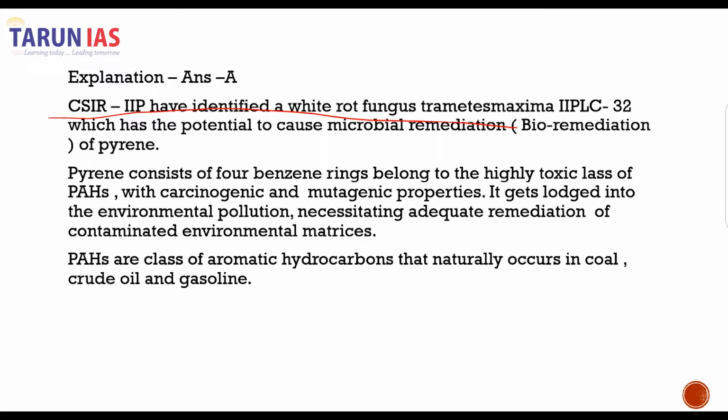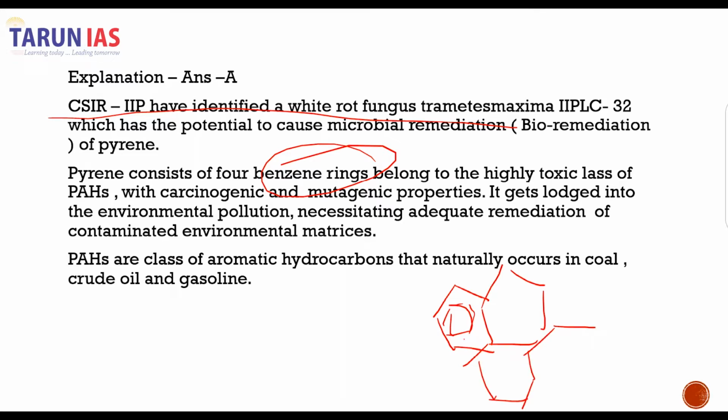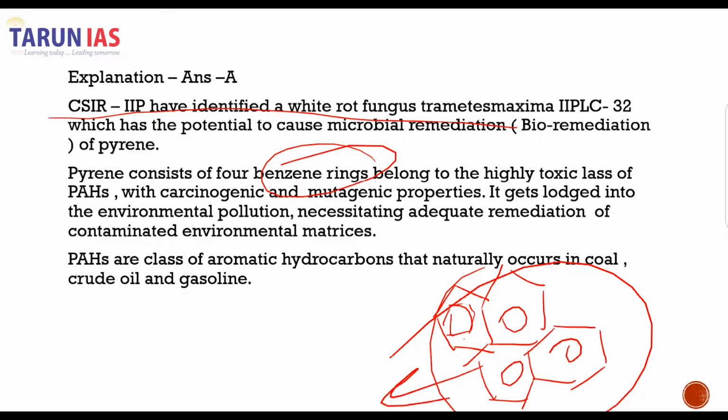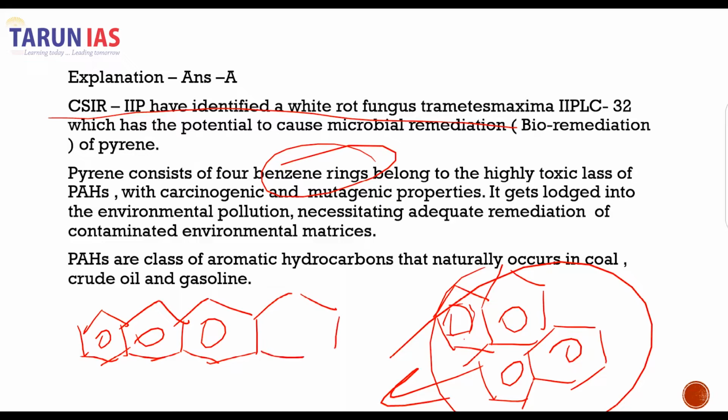The bioremediation of pyrene. Pyrene is an organic substance. It consists of 4 benzene rings, and benzene looks something like this, with a resonance ring. So it consists of 4 benzene rings, probably like this. But this is not the structure of pyrene. Pyrene has a linear assemblage of these benzene rings. Because there is a circulation of the bonds, that's why we put the resonance ring in the center. All the organic chemistry students would understand. So this is how the structure of pyrene looks.